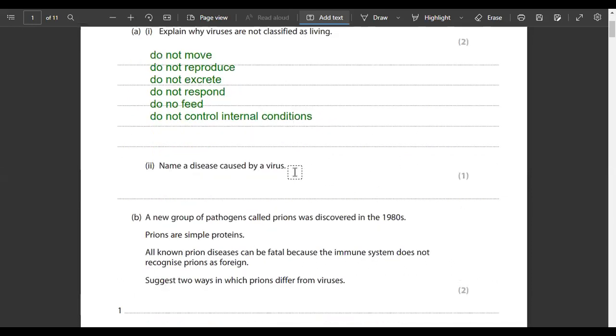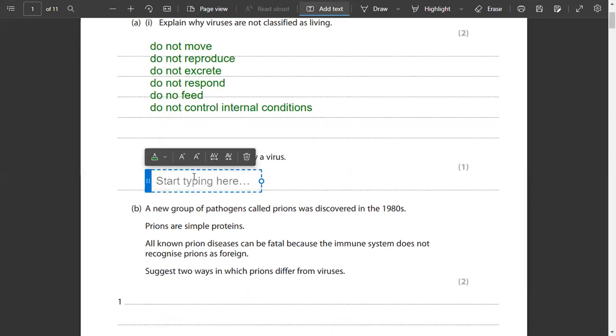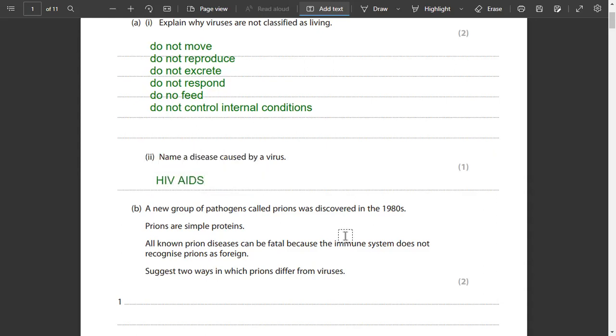Now name a disease caused by a virus. Now अगर मैं कहूँ we have to name a disease. First of all, there are two types of viruses. If a virus contains DNA, it is known as DNA virus. But if a virus contains RNA, it is known as a retrovirus. So that retrovirus is the one that causes HIV/AIDS. So this is one of the diseases that is caused by a virus.